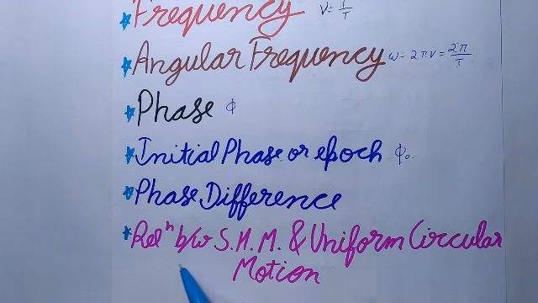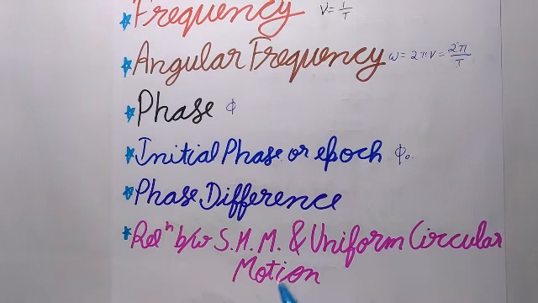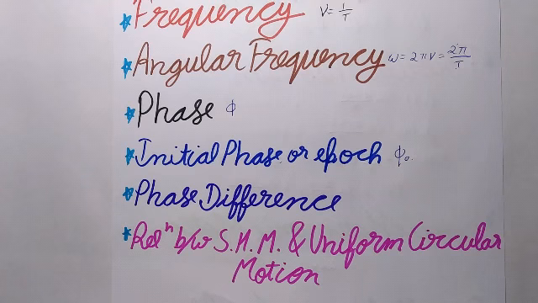Now, the relationship between simple harmonic motion and uniform circular motion. Simple harmonic motion is the projection of uniform circular motion upon a diameter of a circle. This circle is called the reference circle, and the particle which revolves along it is called the reference particle or generating particle.